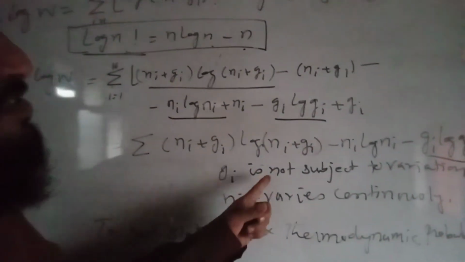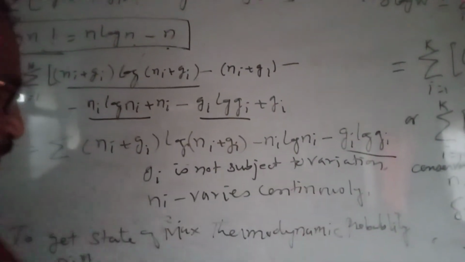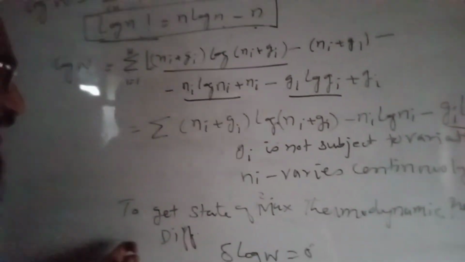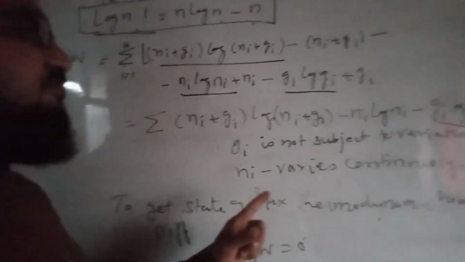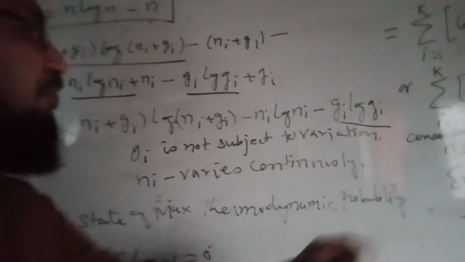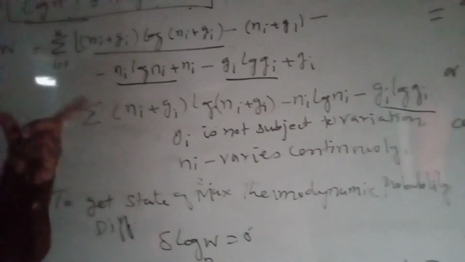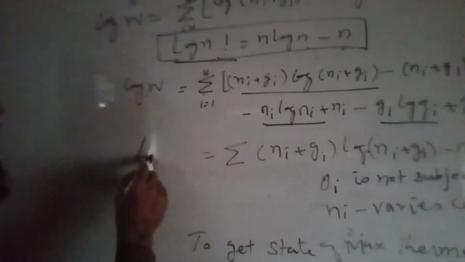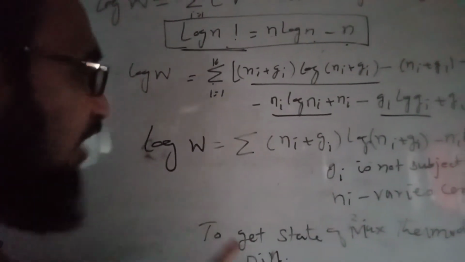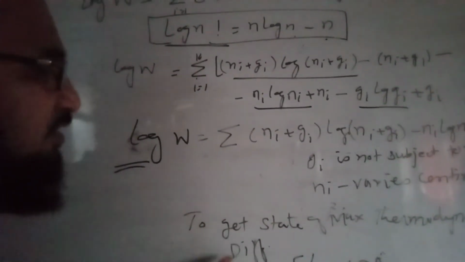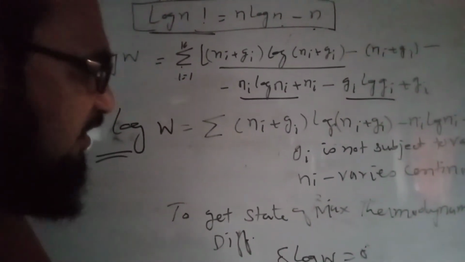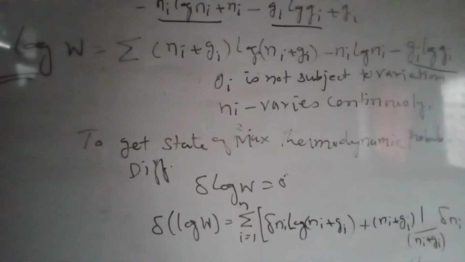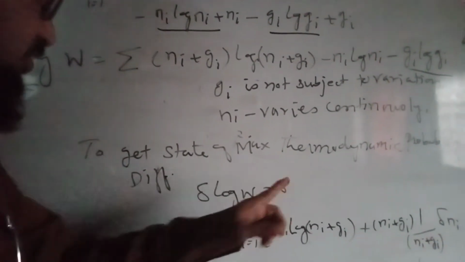So Gi is not subject to variation, while Ni varies continuously. Now to get the state of maximum thermodynamical probability, we will differentiate log of W. I will differentiate this equation, so delta of log W is equal to 0.